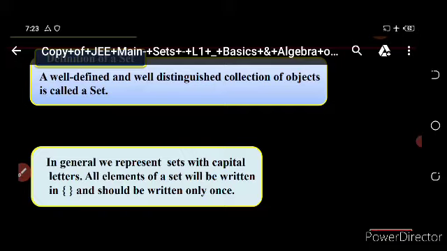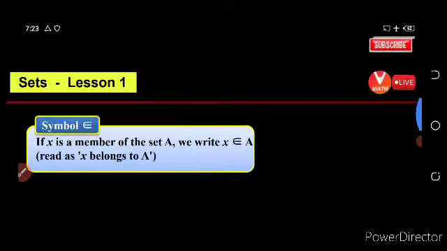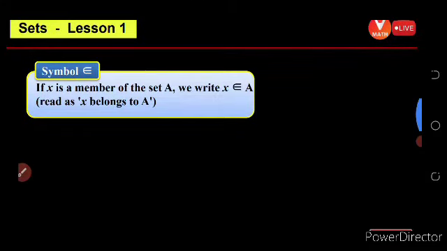The representation of a set is in capital letters, and all the elements inside the curly bracket are in small letters. Then comes the symbol belongs to. If x is a member of the set A, if we consider A equals {1, 2, 3, 4}, we can say 1 belongs to A, because 1 is a member of set A. So we write x belongs to A, read as x belongs to A.